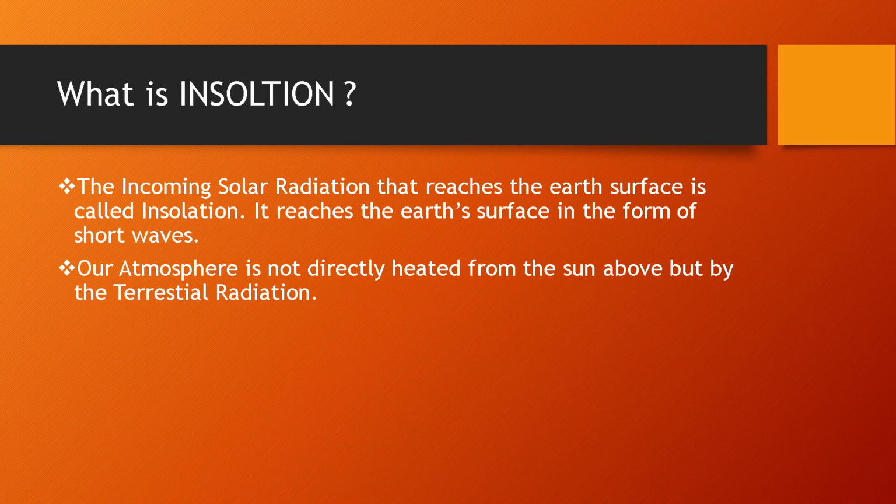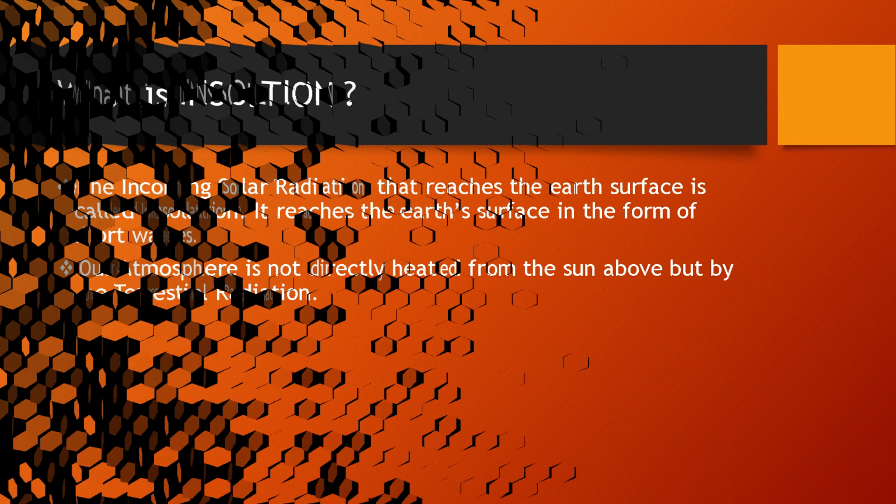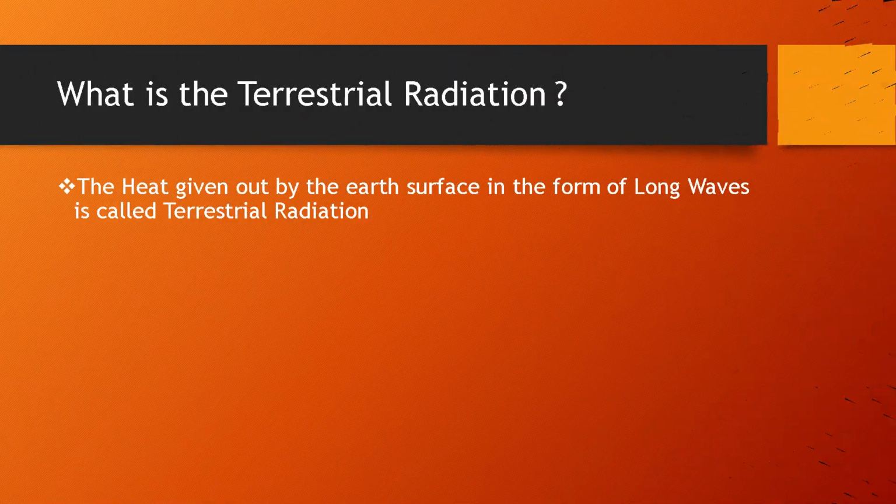Now our next topic: what is terrestrial radiation? Terrestrial radiation means that during the daytime, whatever heat is absorbed by the Earth's surface is radiated back in the form of long waves. That is called terrestrial radiation. And our lower layer of atmosphere, the troposphere, absorbs a large amount of terrestrial radiation.